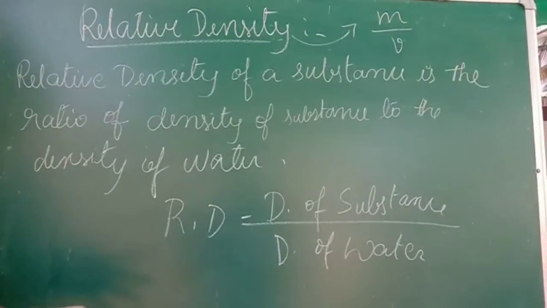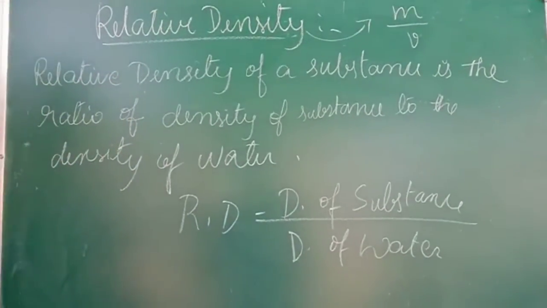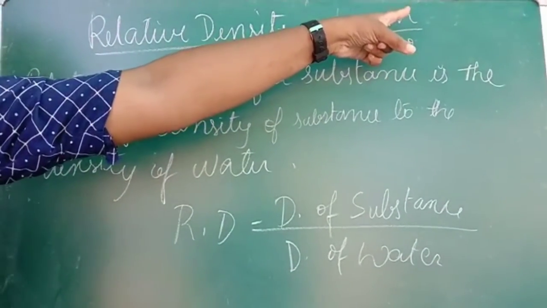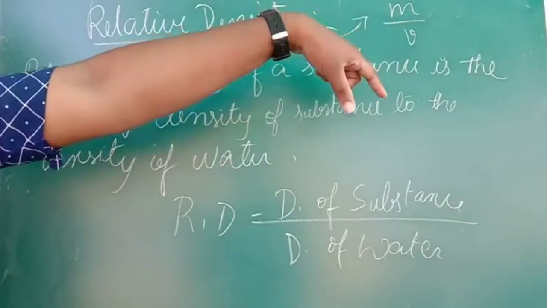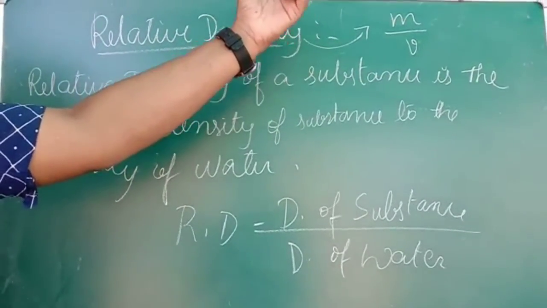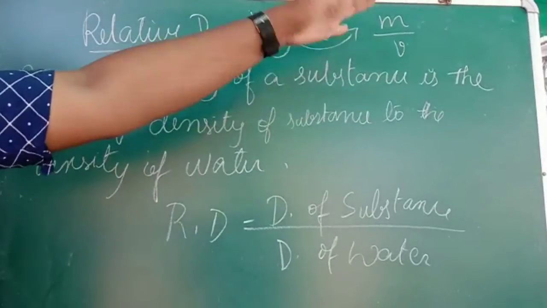The last concept remaining in gravitation is relative density. So what do you mean by density? Density means it is a ratio of mass and volume, m by v. M means mass, v means volume. That is density. What is density? Density is a ratio of mass and volume.